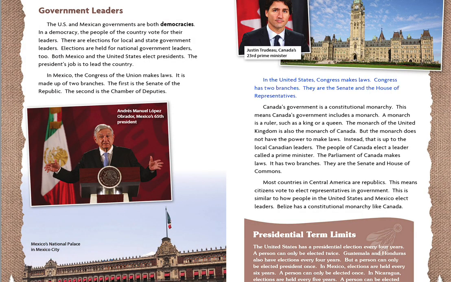In the United States, Congress makes laws. Congress has two branches. They are the Senate and the House of Representatives.